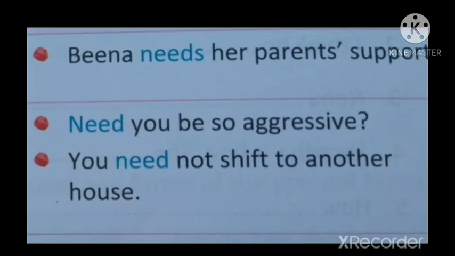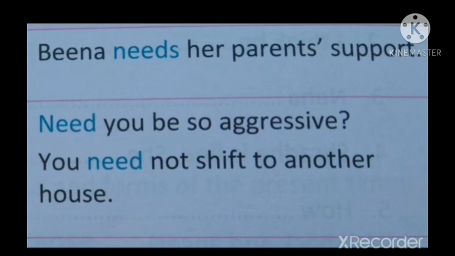Examples: Beena needs her parents' support. Here, needs is used as the main verb showing the meaning require. Beena requires her parents' support. That is the meaning. Next one, need you be so aggressive?